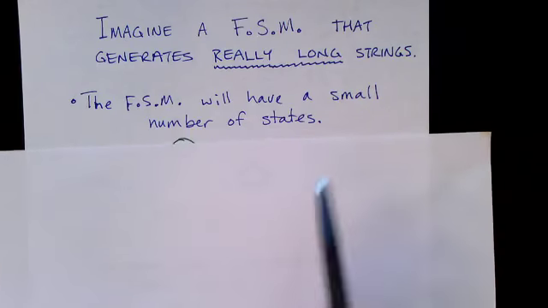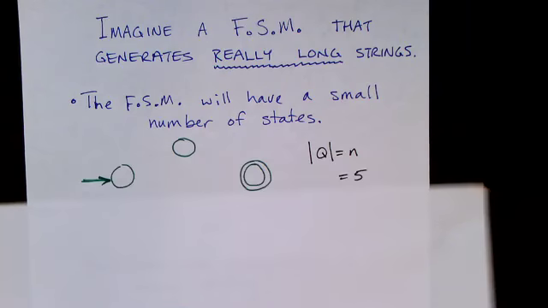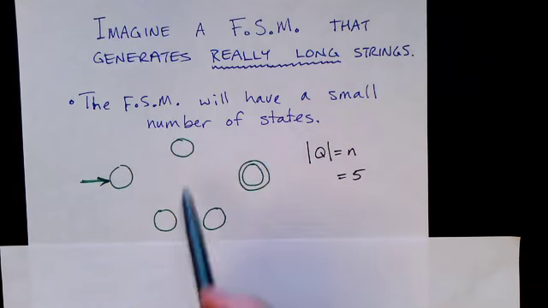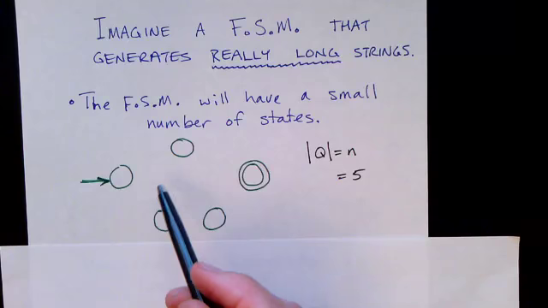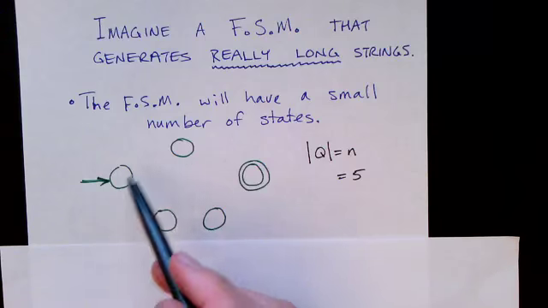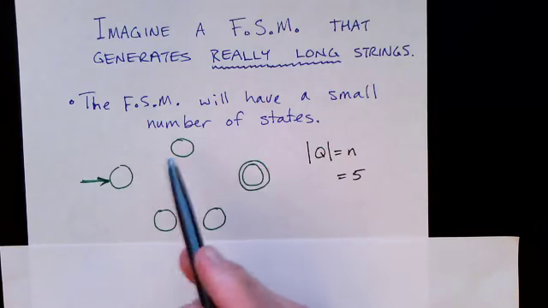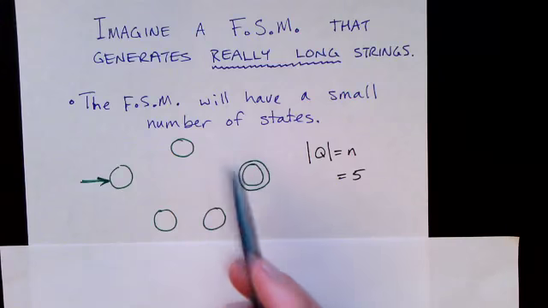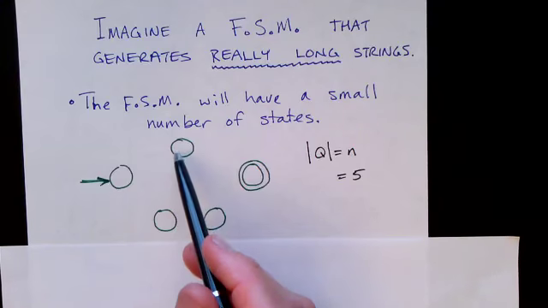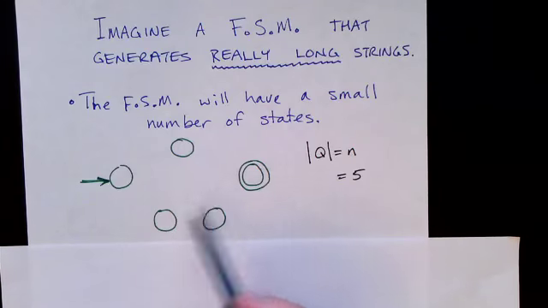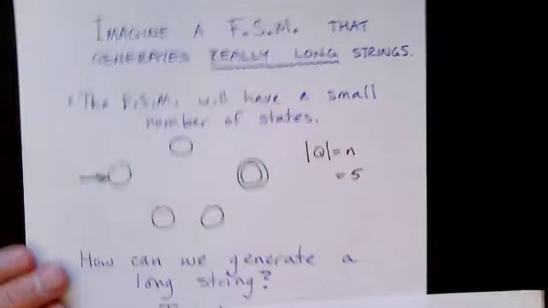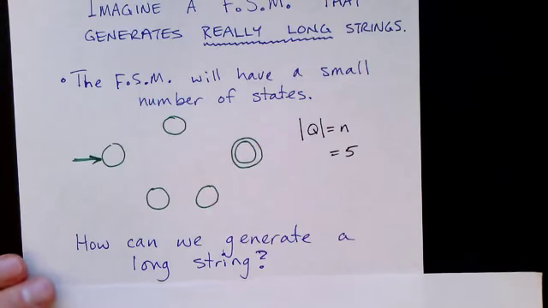In this example, the number of states is 5. I'm not showing the actual transitions because I don't care exactly what the transitions are. But the point is that with only 5 states, you've got to be able to generate really long strings with like 20, 30 symbols from the alphabet. And how can we generate a long string?